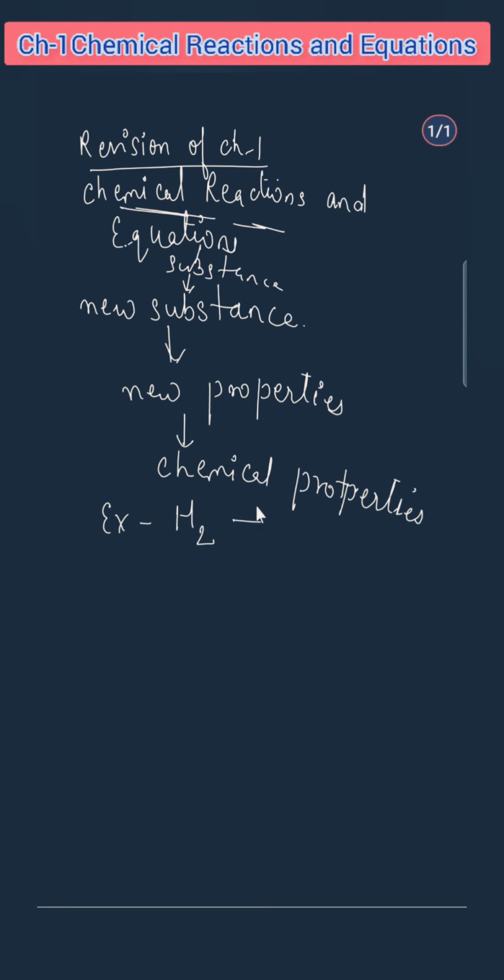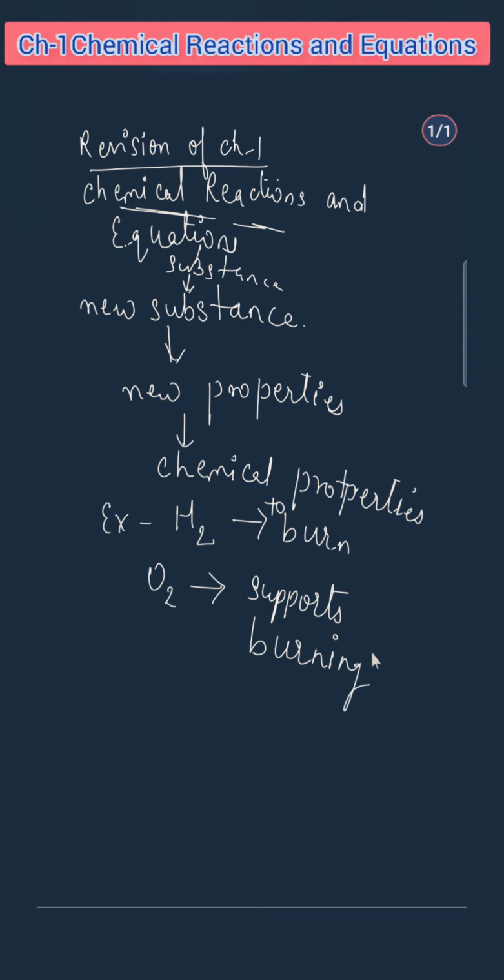And oxygen has the property of supporting burning. It is not burning itself, but it supports burning. If something is burning, oxygen will give the support to burn. So hydrogen has the property to burn and oxygen supports burning.